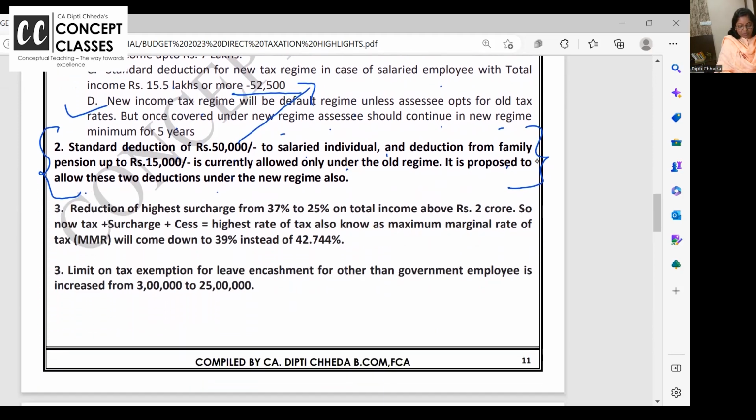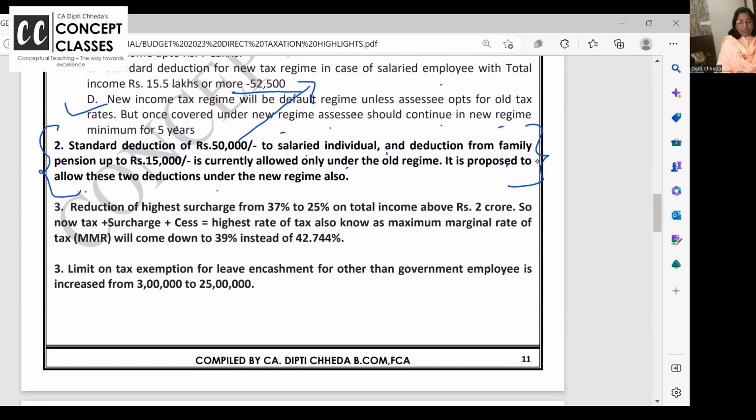Now let us go to one of the really nice, welcome benefits for people who have income above 5 crores. Earlier, those with total income of 2 to 5 crores were paying surcharge at the rate of 25%. And those earning above 5 crore were also paying surcharge. What is surcharge? Surcharge is the additional tax on tax.